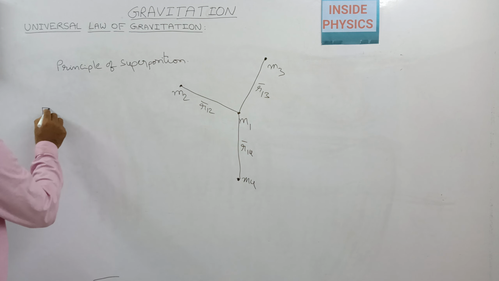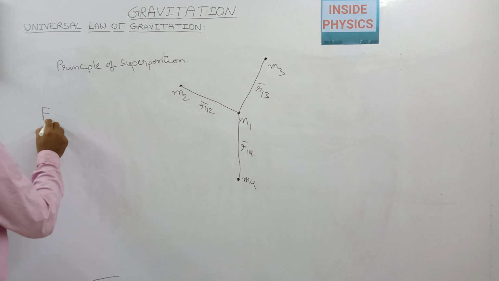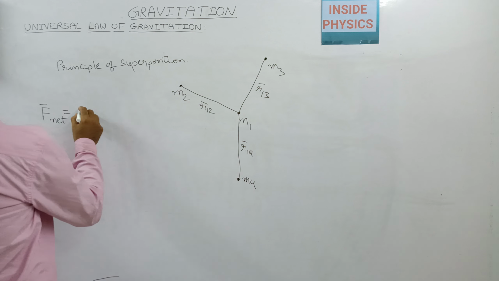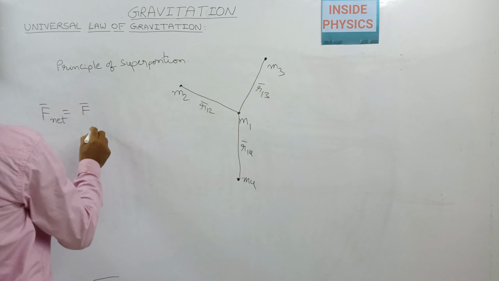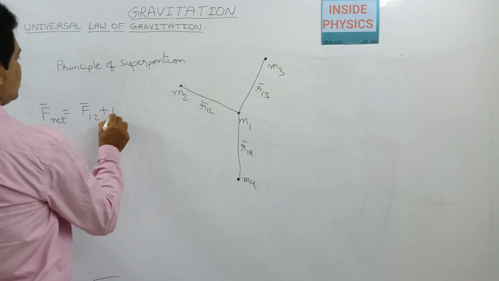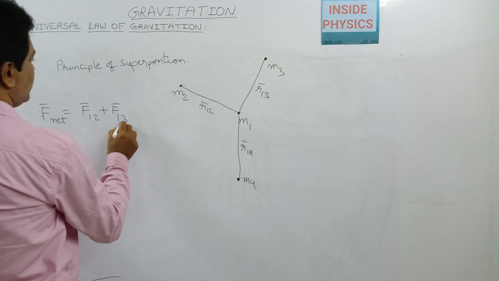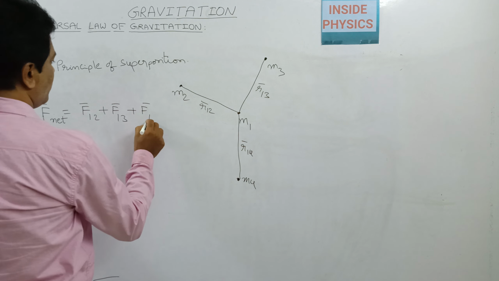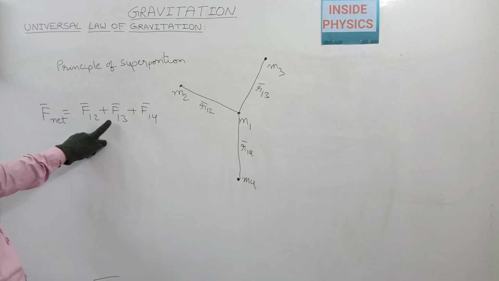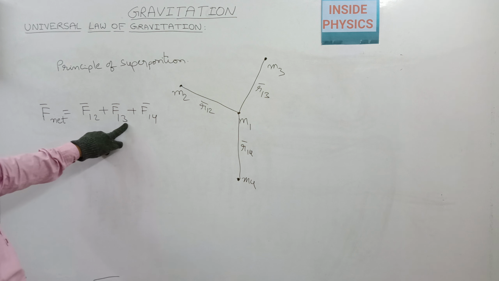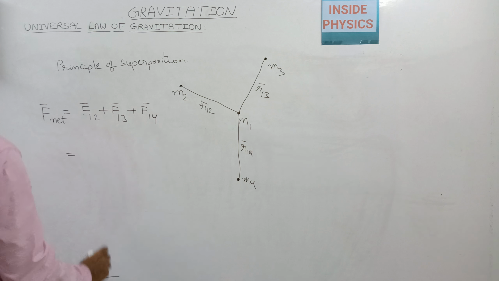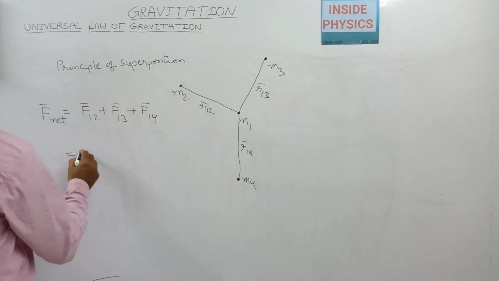So with this we can write the net gravitational force on mass m1 is equal to F bar 12 plus F bar 13 plus F bar 14. Force acting on m1 because of 2, force acting on m1 because of 3, force acting on 1 because of 4.